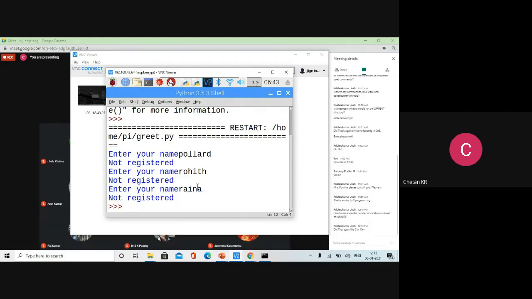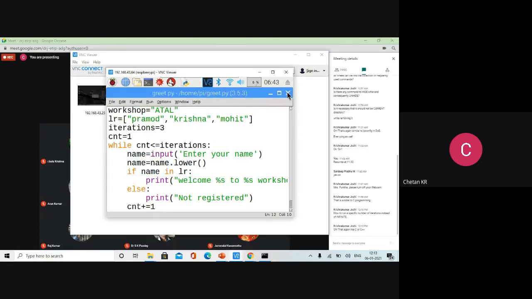This is one mechanism. But the problem with this program is you have to use a variable called count, you have to use a variable called iterations, you have to use count plus 1. So many things are there. If you know exactly how many iterations there are, don't use a while loop. A while loop is specifically meant for when the number of iterations is indefinite. You don't know in advance. Then don't use a while loop. If you know exactly, prefer a for loop, not the while loop.